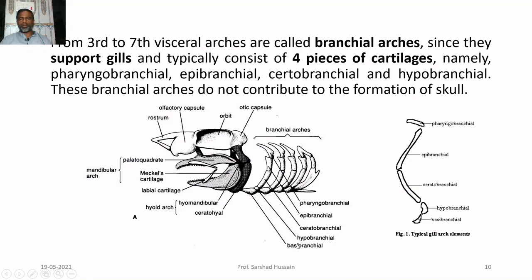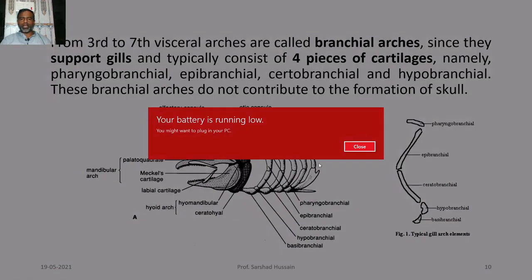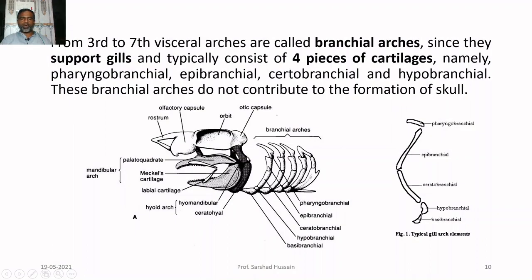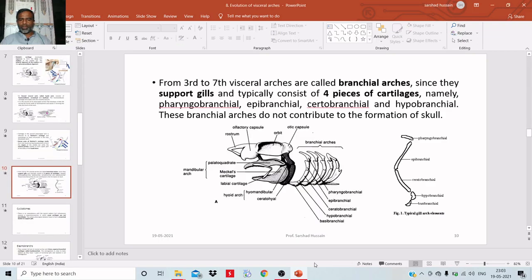So, it is not a 5th part, but a part of the 4th part. These branchial arches support the gill. In between them they are having the gills, so they support the gill wall. The branchial arches do not contribute to the formation of the skull. That means the skull is formed by only the first 2, not by the rest of them.